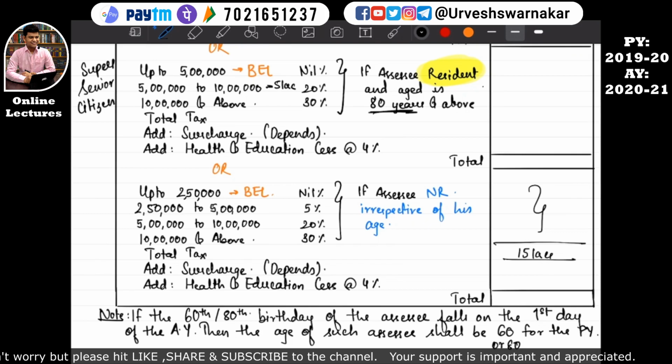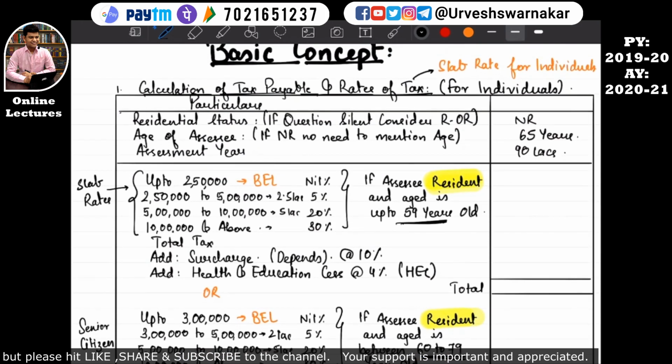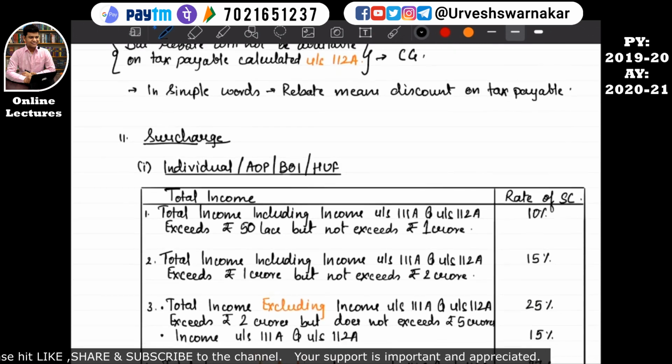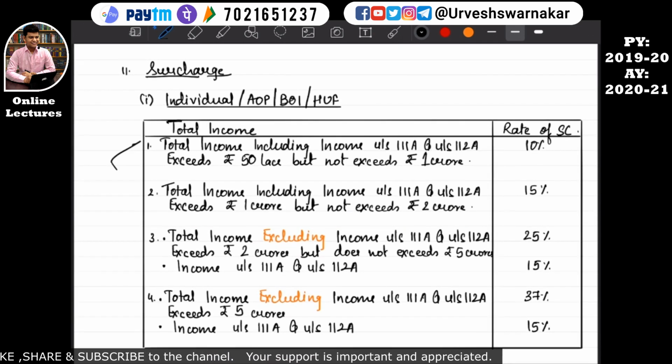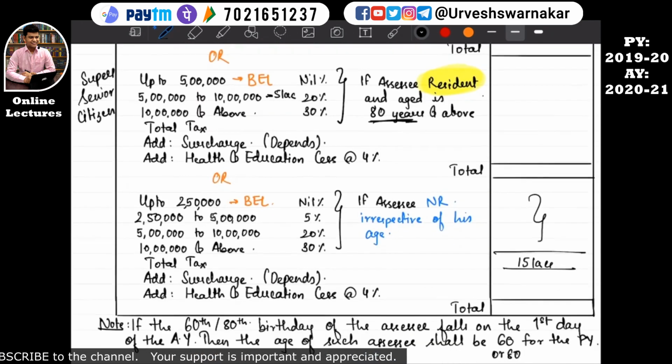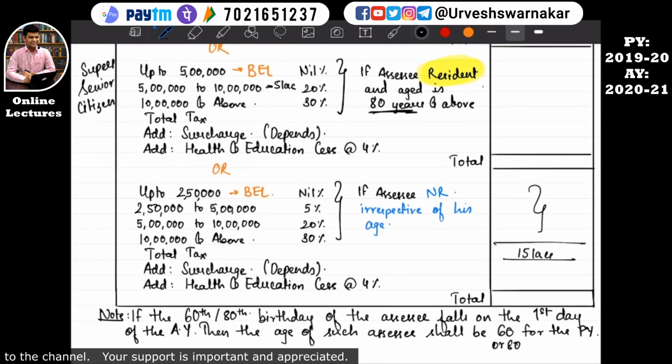Since his total income is 90 lakhs, he falls under this slab first, so his surcharge comes to 10%. Surcharge at the rate 10% will be calculated on this. So 10% of 15 lakhs is 1.5 lakh.